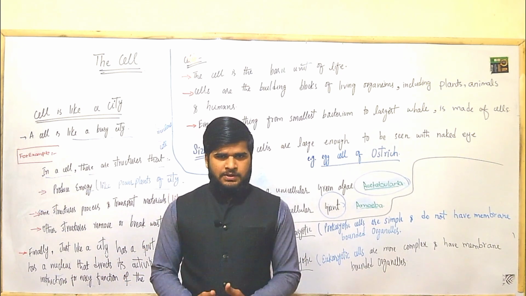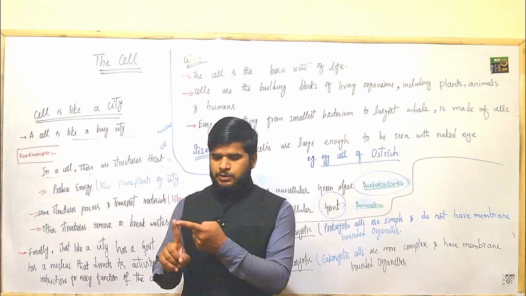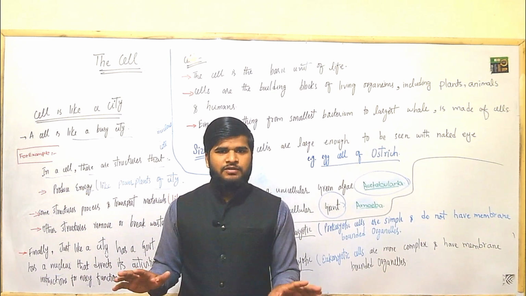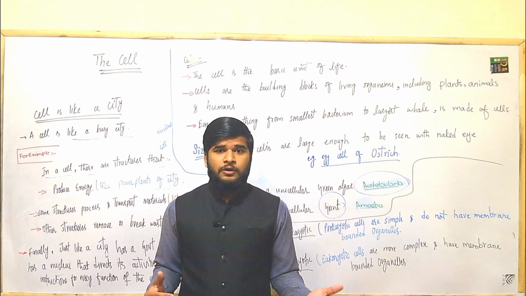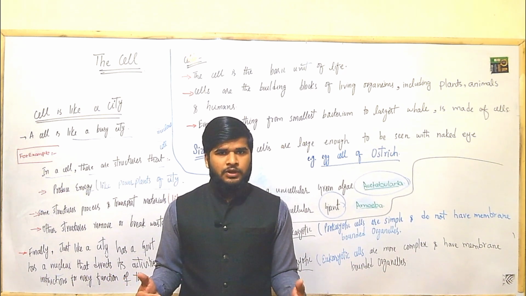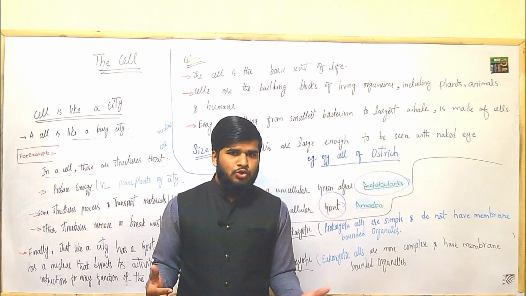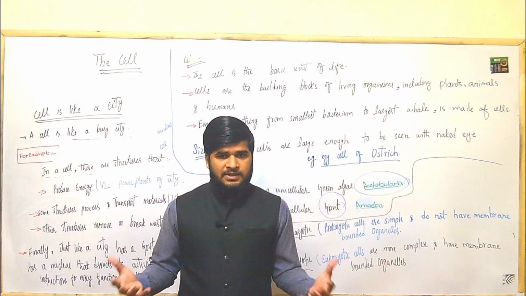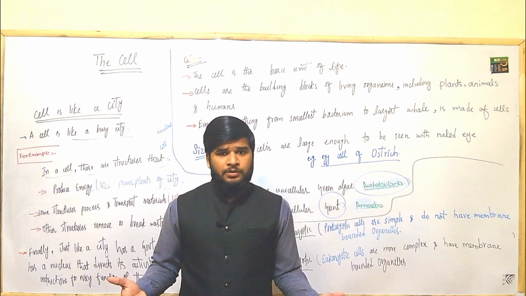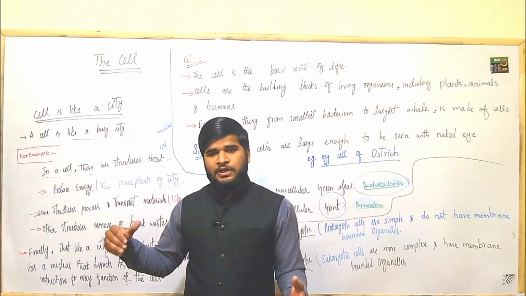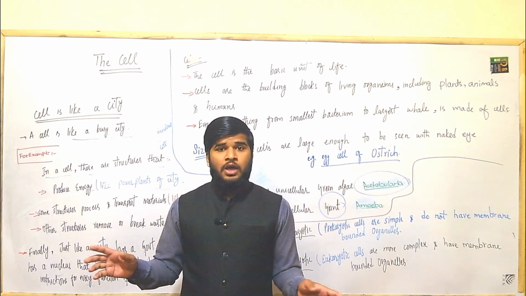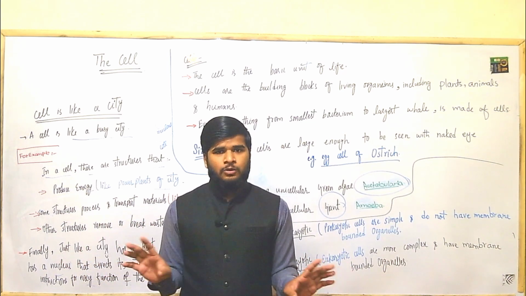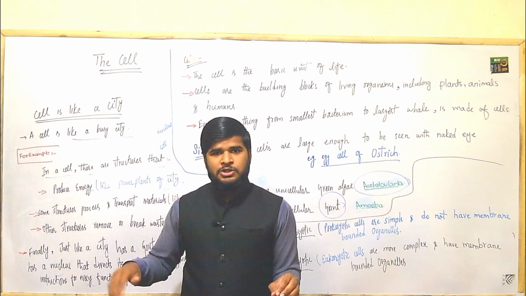What are these characteristics? These characteristics include growth. Living organisms are able to grow. Non-living things do not have the capability to grow. If you compare yourself with a chair, you can grow. When you are 2 years old, 3 years old, you are small. Now you have attained a size. Now you have grown up. So if a chair is placed for 10 to 20 years, will it grow? No, absolutely not. It will not grow because it doesn't have the capability to grow.